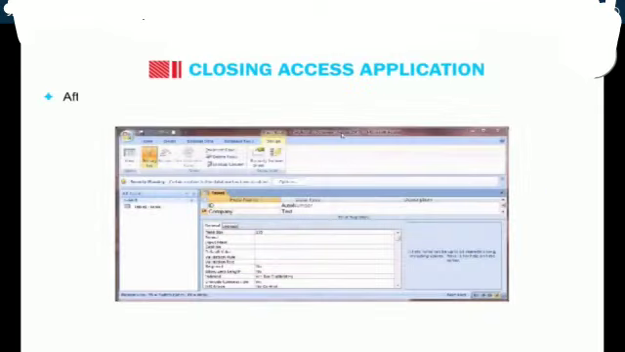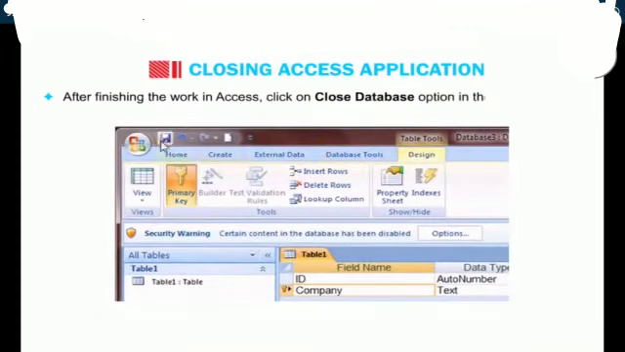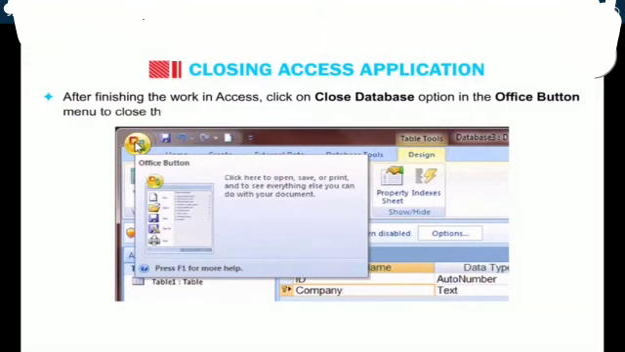Students, let me tell you an important fact: if you do not type a file name in the Save As dialog box, Access adds it for you. Find out how to close the Access application. After finishing the work, in Access, click on the Close Database option in the Office button menu to close the current database.